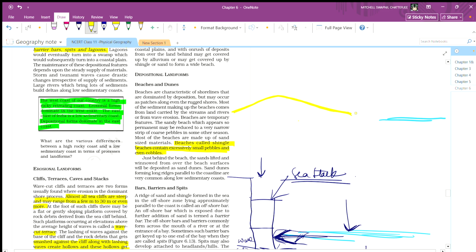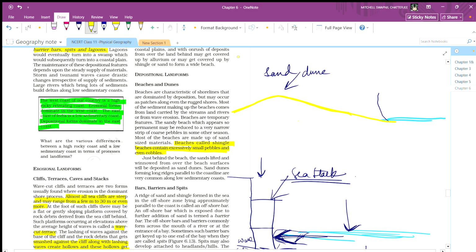This is dune. So this particular thing is called dune, sand dune, or beach dune also. Sand dunes form long ridges parallel to the coastline. Like imagine this is our coastline.